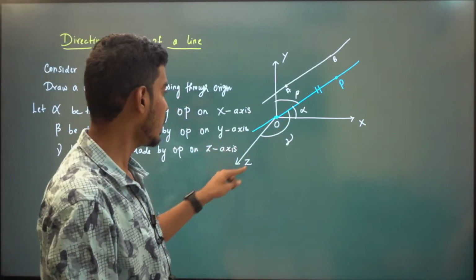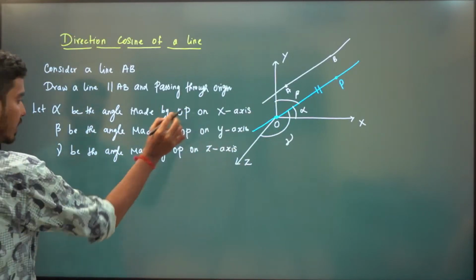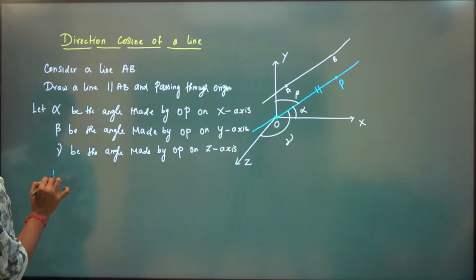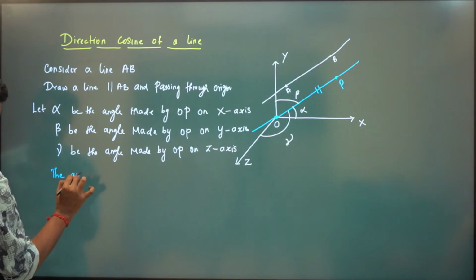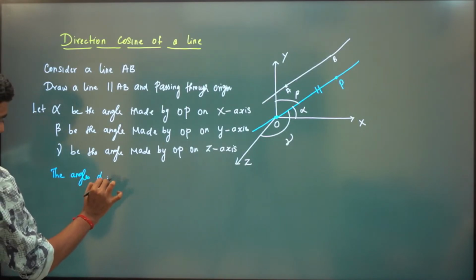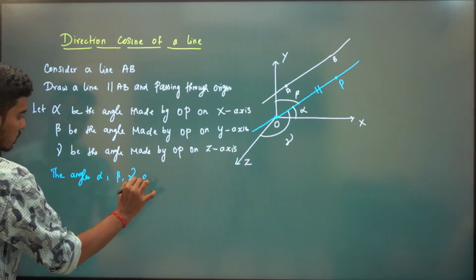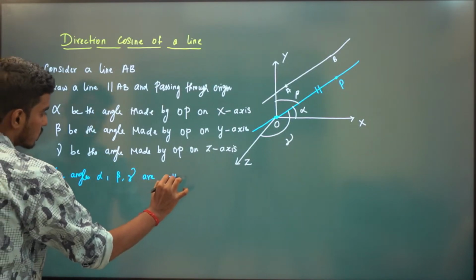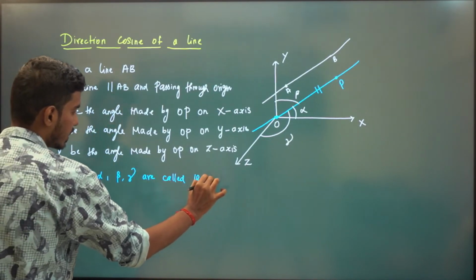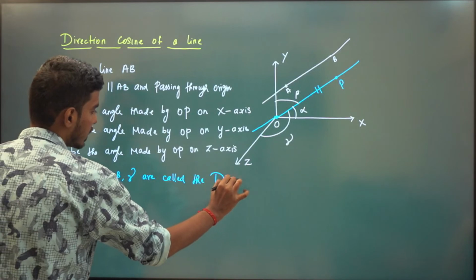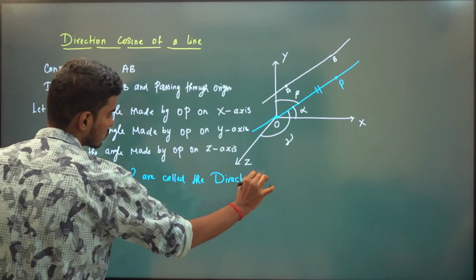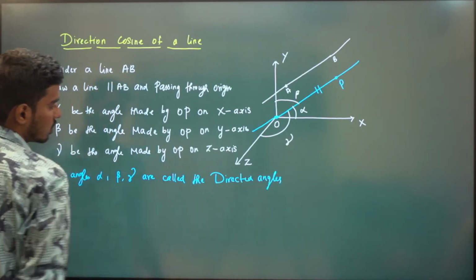So these alpha, beta, gamma are called the directed angles. Very simple.